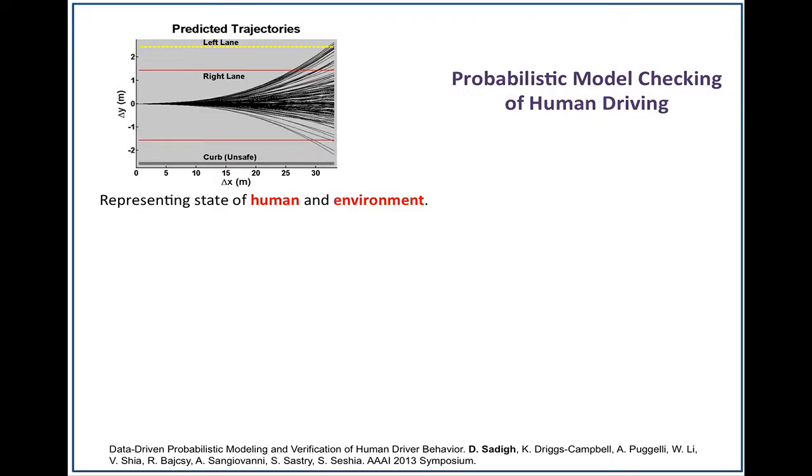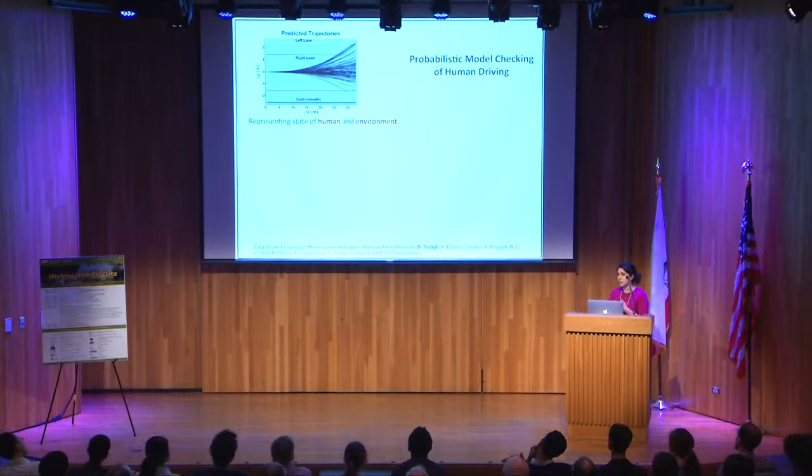So what we did in this work was we basically tried a data-driven and also model-based approach to do human modeling and to verify our human models. So we used a car simulator, and we tried to gather data from the car simulator. These are trajectories from the car simulator representing the environment and human state. So if human is attentive or distracted, if you're holding a phone or not. All of these are represented in the trajectories.